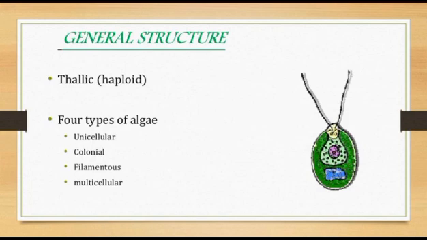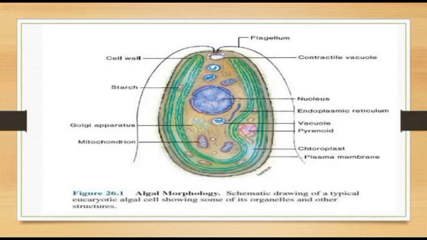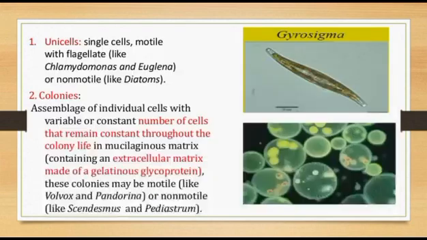What is the general structure of algae? Algae are thallic, meaning haploid. There are four types of algae: unicellular, colonial, filamentous, and multicellular. So this is the picture of algal morphology. Next, unicells are single cells, motile with flagella, like Chlamydomonas and Euglena, or non-motile.